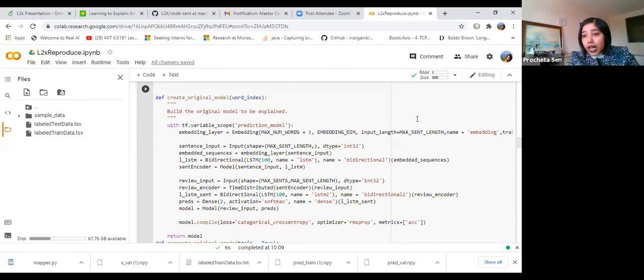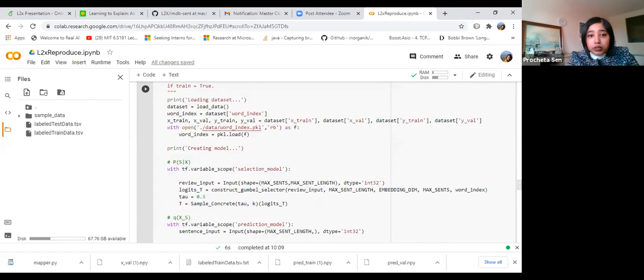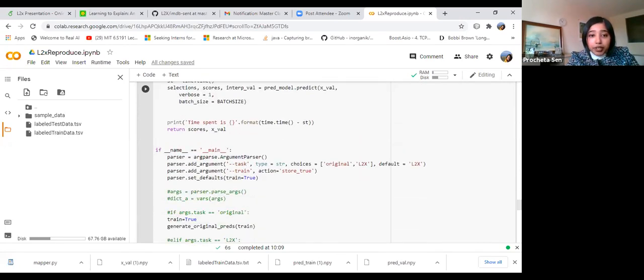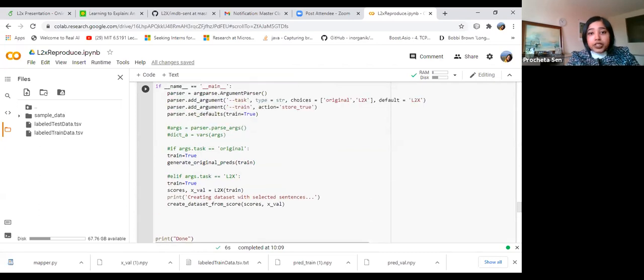So that is done. And if you want to just train your original model, you can see in the main function over here. They have different arguments. If you put task equal to original, then they run this original predictions function only. What this function eventually does is just save the output of the originally trained model. Once that is done, we go to L2X.